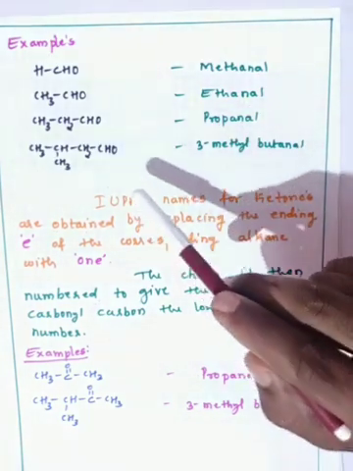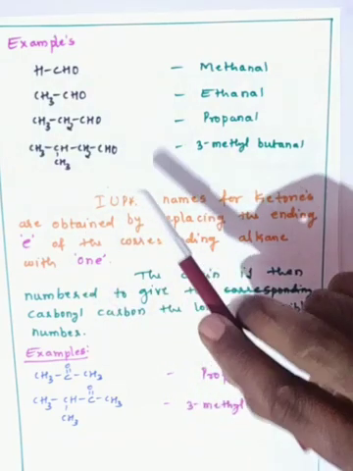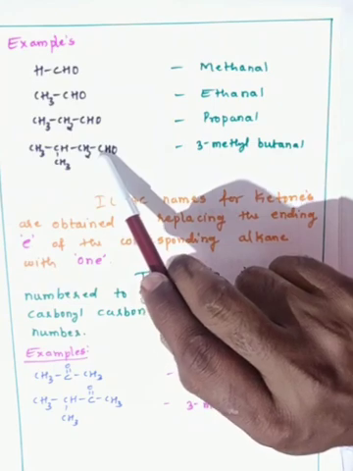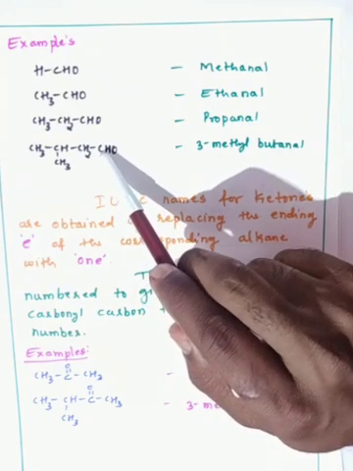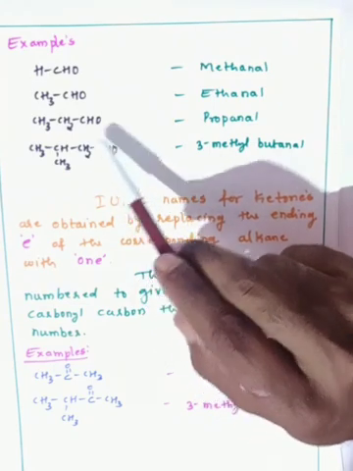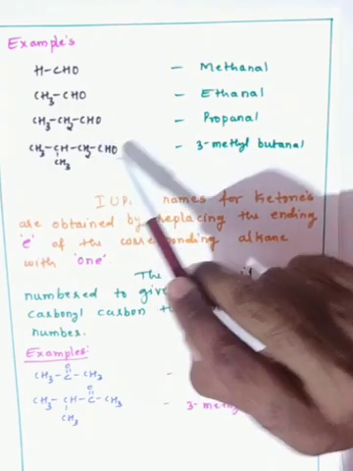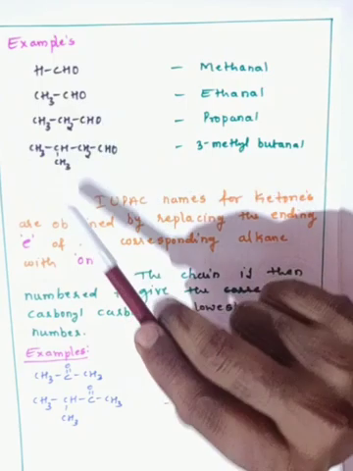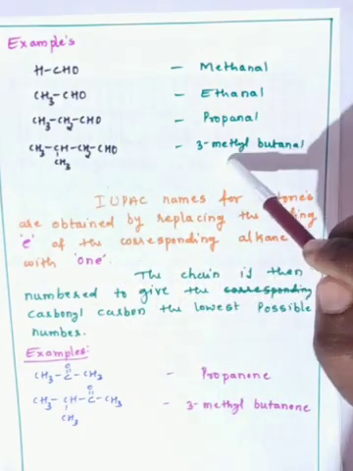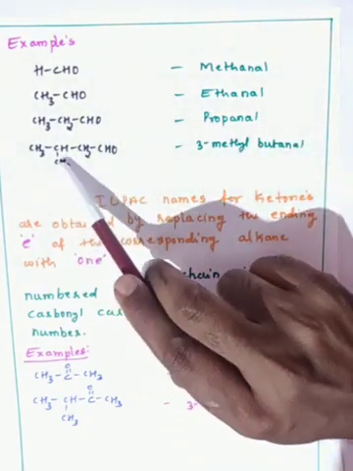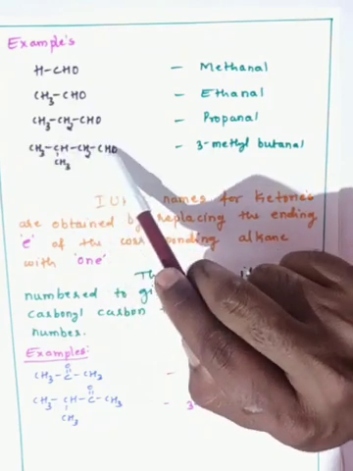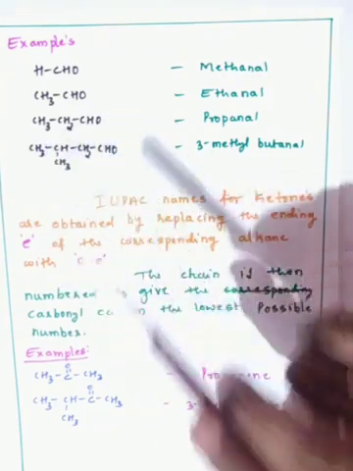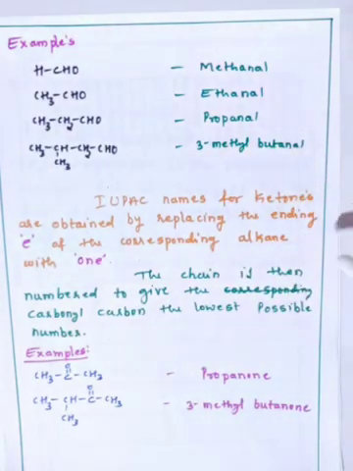In numbering the position of the carbon atoms, the numbering starts from the carbon atom of the functional group, that is CHO. So 1, 2, 3, 4. The IUPAC name of this molecule is 3-methyl butanal. Butanal is because this molecule is a straight chain containing a total of 4 carbon atoms.